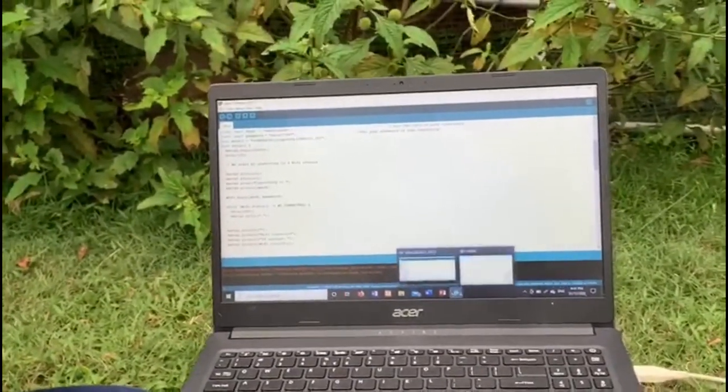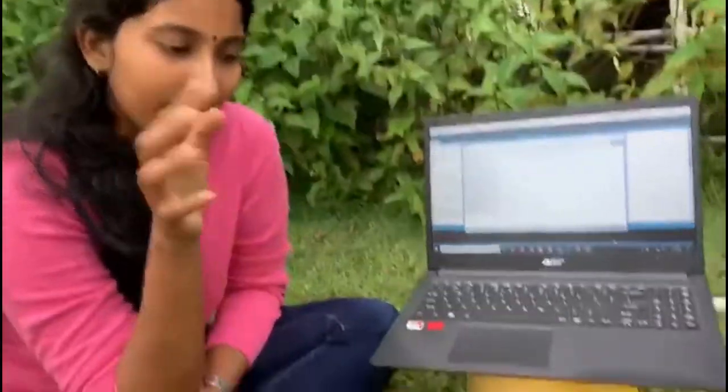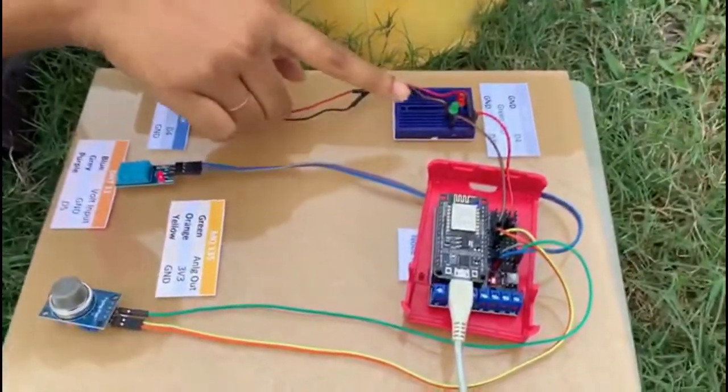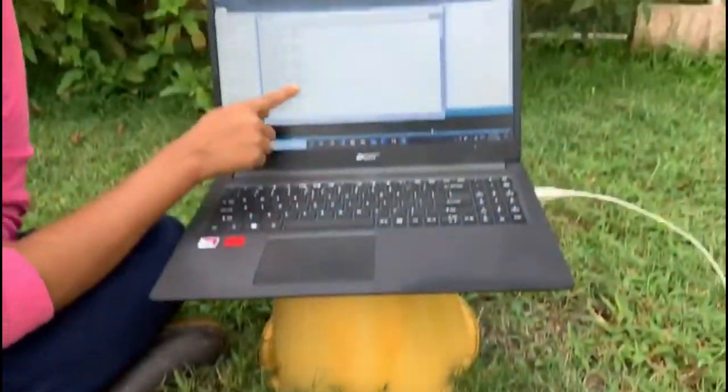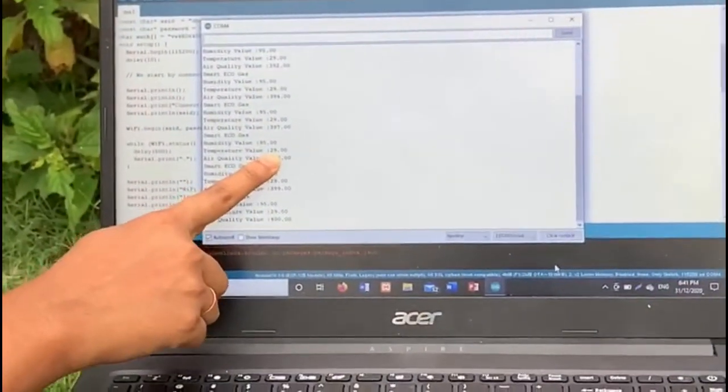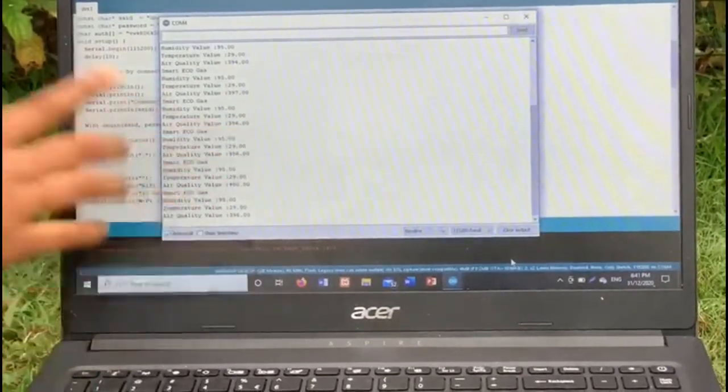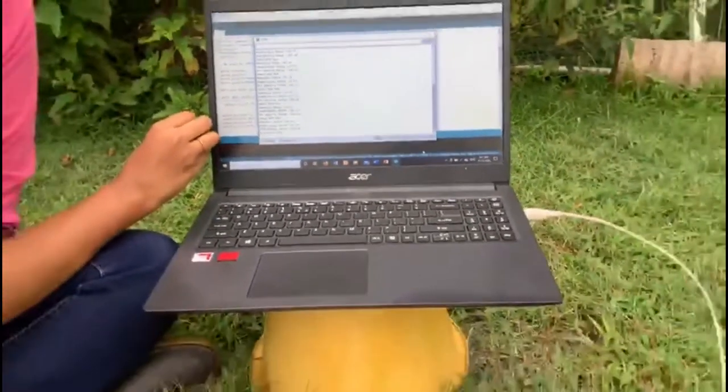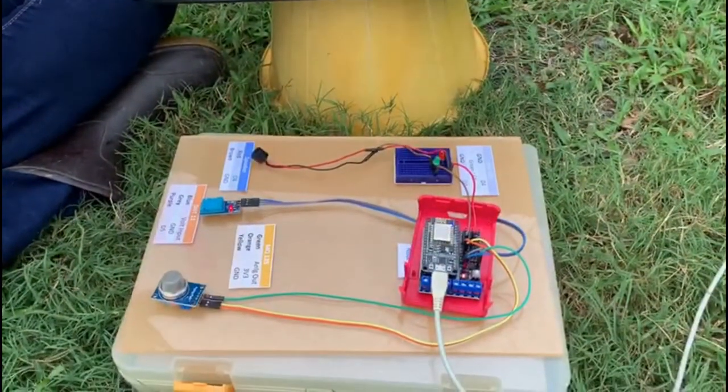Okay, it has started to give an alarm sound here. You can see the LED light here. It is triggering and giving a sound because it is 29 temperature value with the air quality and also the humidity reading. The noise is very high here because of the security dogs and also goats and chickens all around. So I will do a clear clip after this.